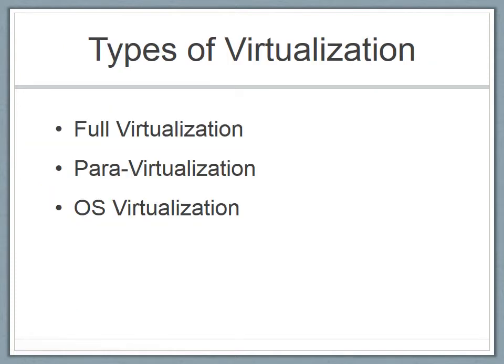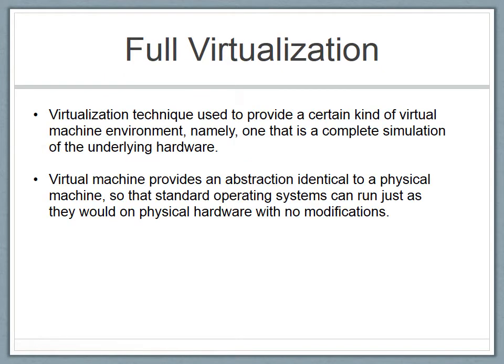Now we'll see the types of virtualization. There are three types: full virtualization, para-virtualization, and operating system virtualization. Full virtualization is a virtualization technique used to provide a certain kind of virtual machine environment, namely one that is a complete simulation of the underlying hardware. The virtual machine provides an abstraction identical to a physical machine so that standard operating systems can run just as they would on physical hardware with no modifications.